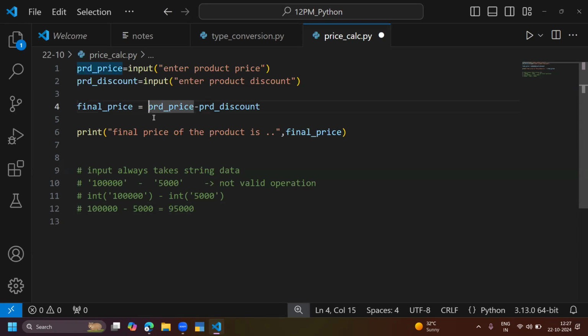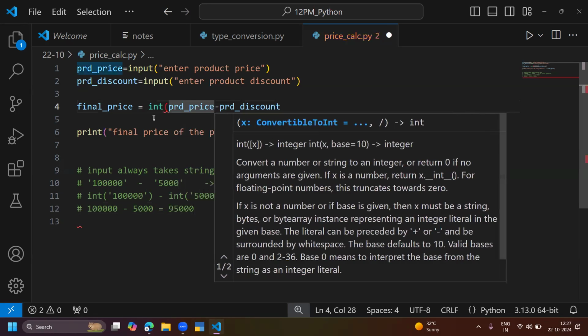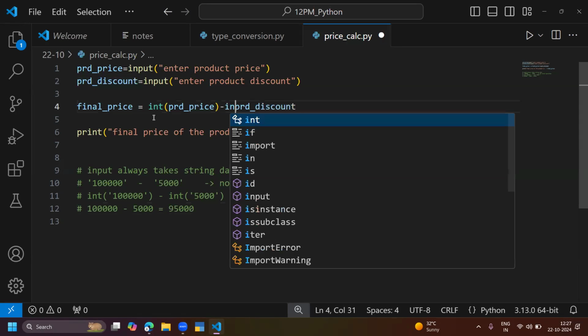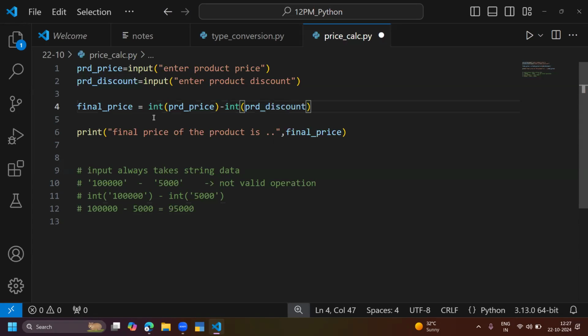So finally, my solution is very simple. I want to convert this into an integer, so just convert it. Type conversion is over. In Python, type conversion is very, very simple. The final price is an integer only.